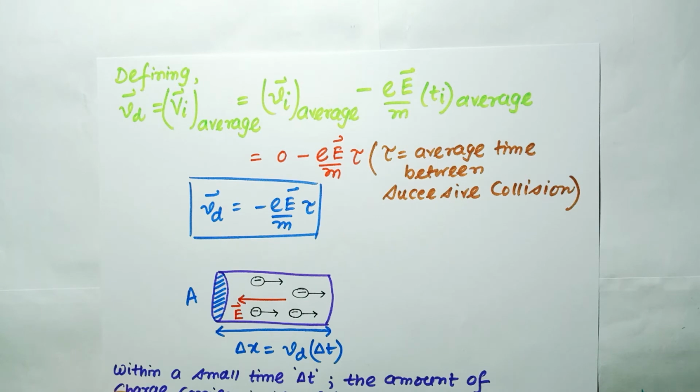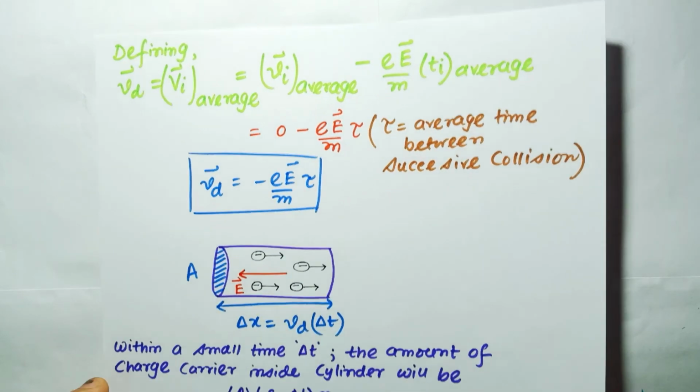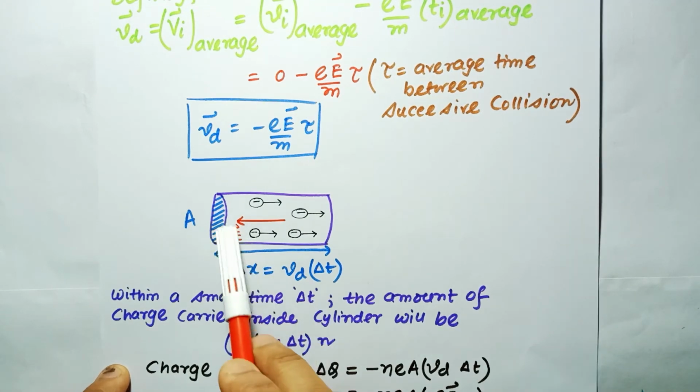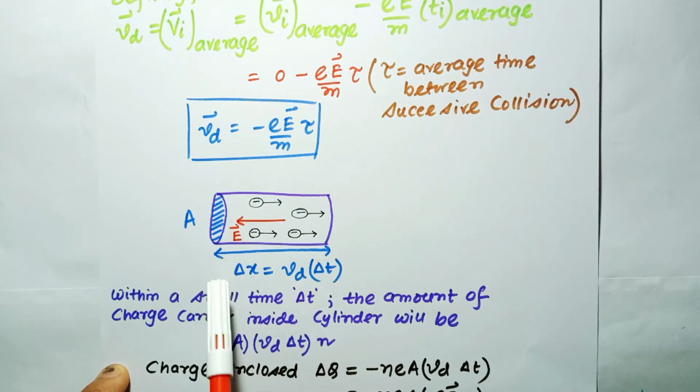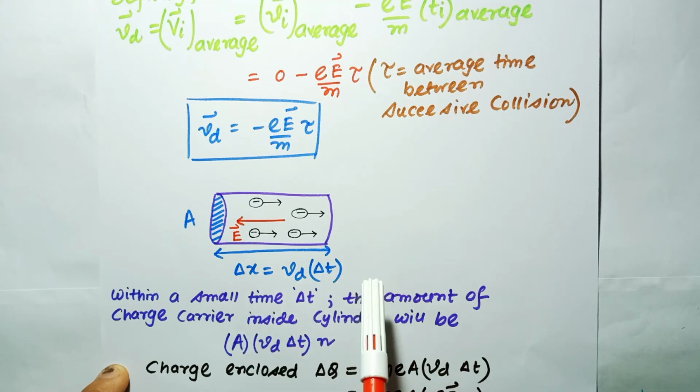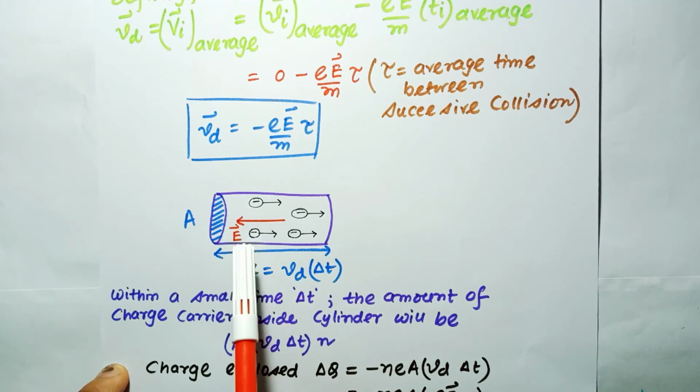So now, due to the drift, there will be some net transport of charges across the area perpendicular to the electric field. Now we consider an imaginary cylinder which has a flat area of capital A perpendicular to the direction of the electric field. You can see here this is our imaginary cylinder. I am considering a time interval of delta t. During the time interval delta t the charge carriers move a distance of Vd delta t. So this is our cylinder length and the cross-sectional area is capital A.